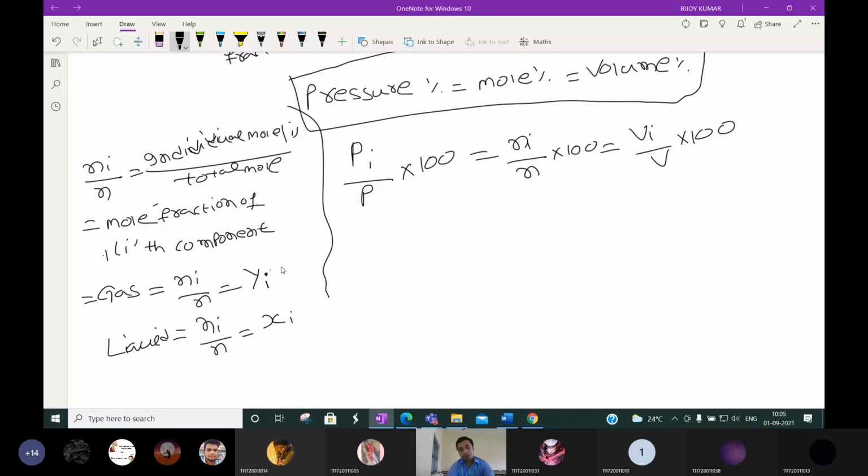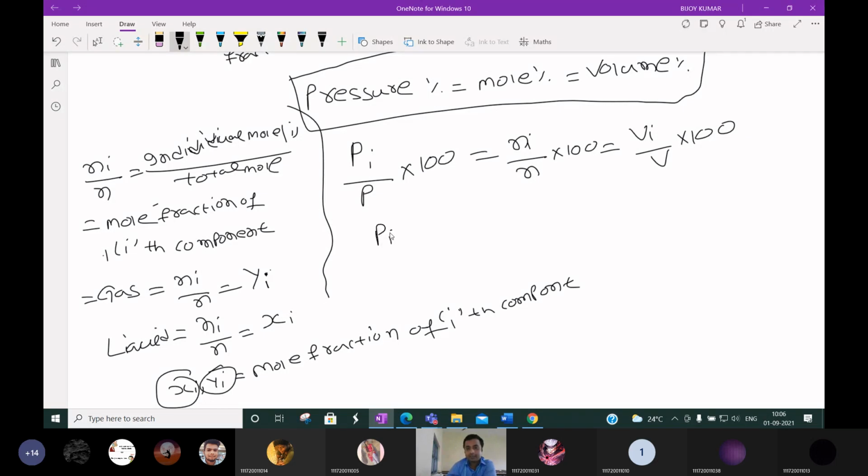Xi and Yi are both the mole fraction of the ith component. The only difference is Xi we use for liquid mixtures, and Yi for the gas case. Here we are using an ideal gas mixture.